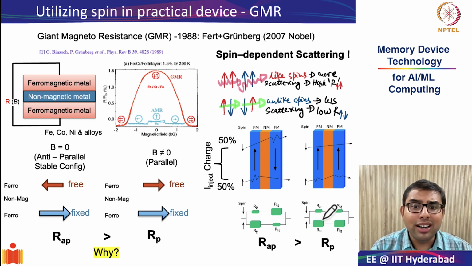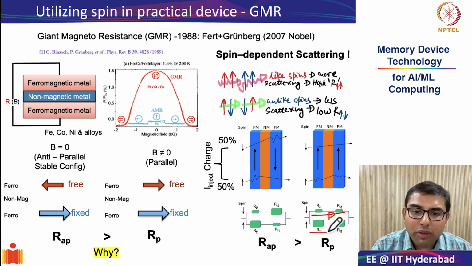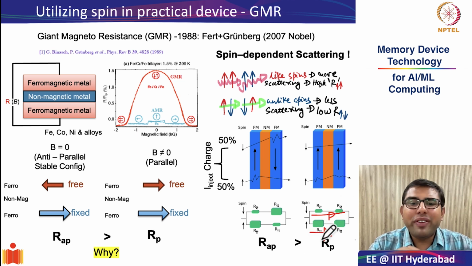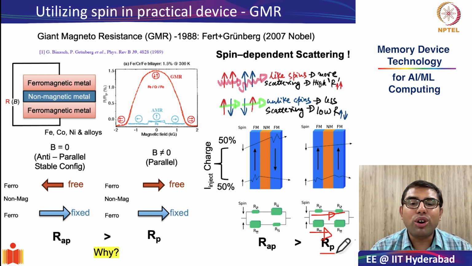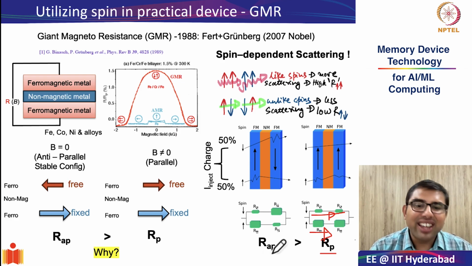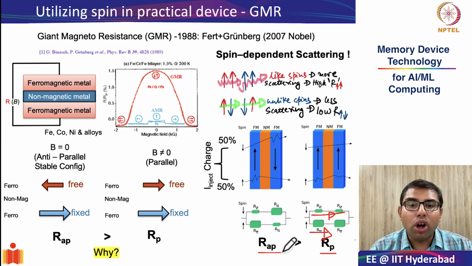So in this equivalent circuit diagram, you see the downspin has very little resistance, whereas the upspin has very large resistance. You can do a very simple resistance analysis and show that the resistance of the parallel configuration will be lower than that of the anti-parallel configuration.